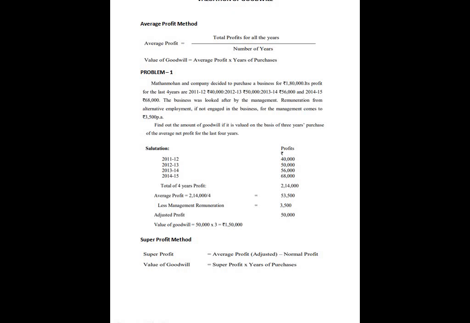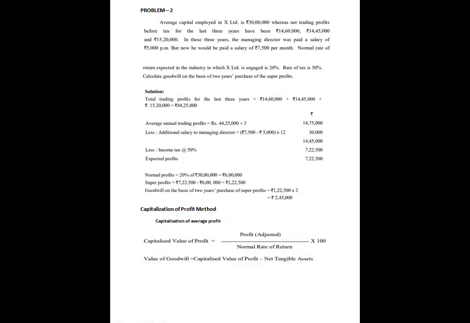Next method we are going to see is the super profit method. Under the super profit method, super profit equals average profit adjusted minus normal profit. The valuation of goodwill under this method is super profit into years of purchase. Now we are moving to the second problem.